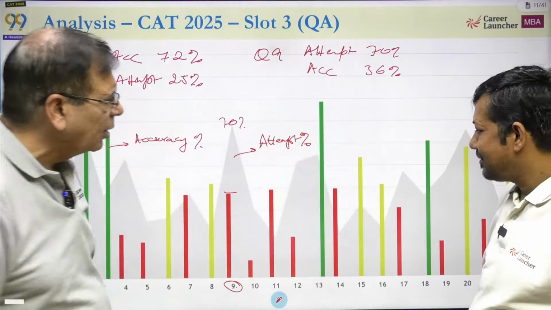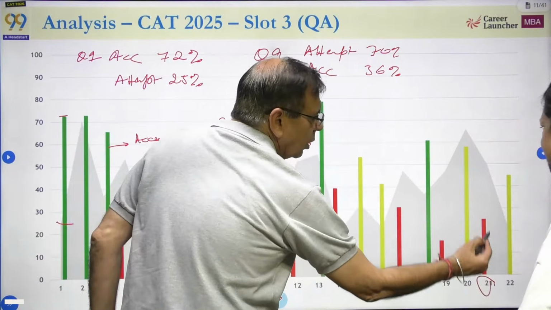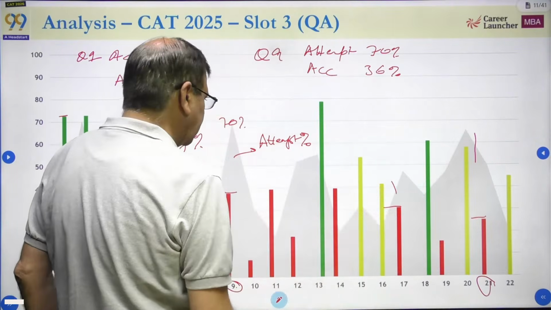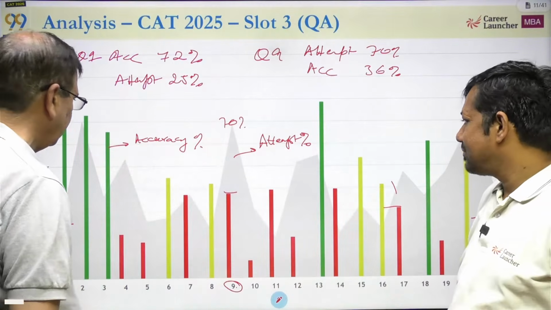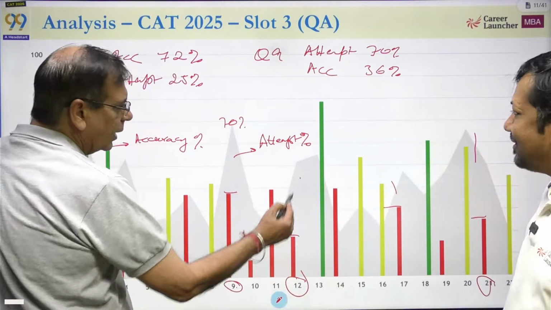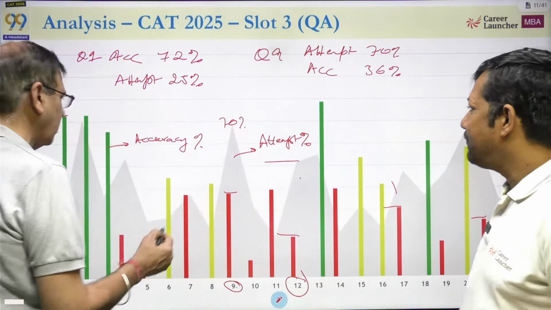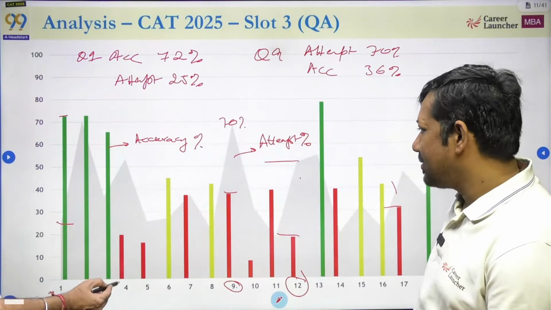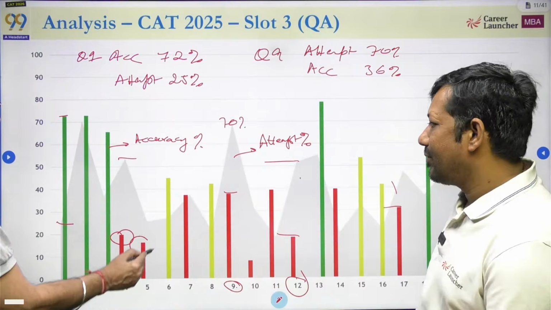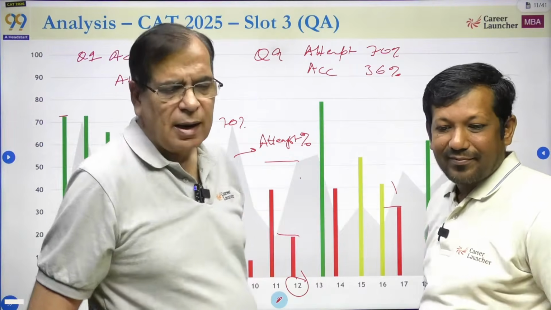Similar thing you'll find here also. Look at question 21. Low accuracy, very high attempt. Look at this also, a much higher attempt of more than 40%. Similarly, look at question number 12 as well. Low accuracy, very high attempt of upwards of 50%. Similarly, look at question number 4. 55% attempt, 20% accuracy. Now, what does this tell you?